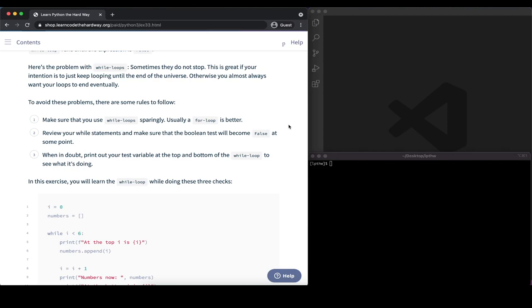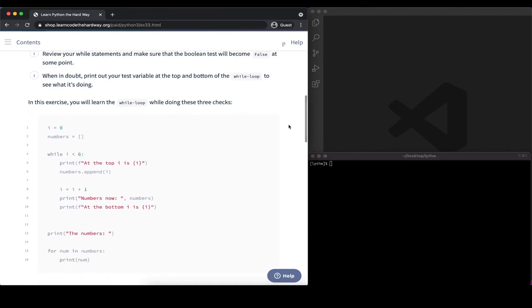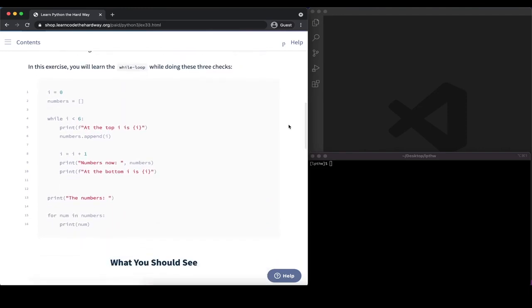When something is unclear about that, we can write a little test statement, for example, and print out a test variable to see if we are at the bottom of the while loop and that our while loop actually stops executing. So with that, let's get started with writing out the exercise script.